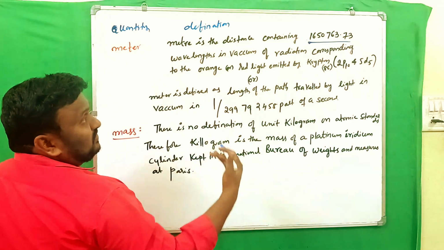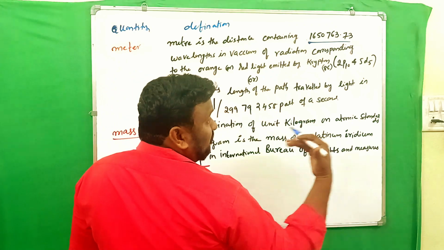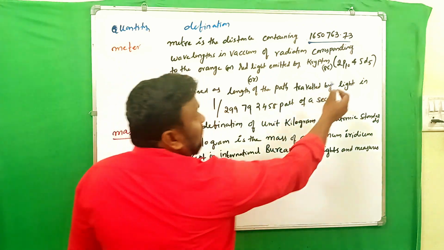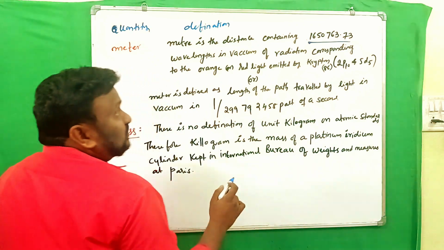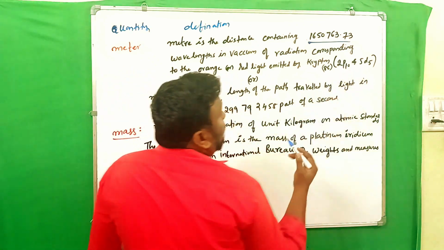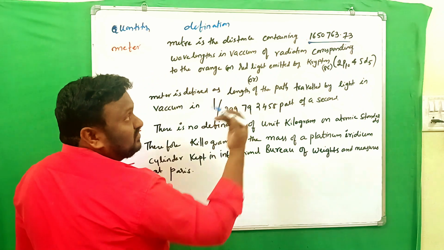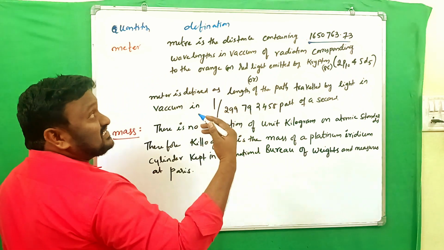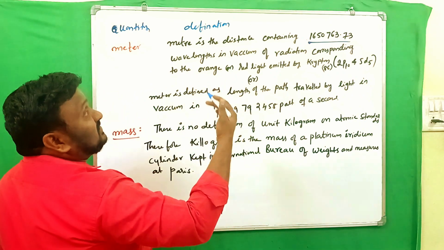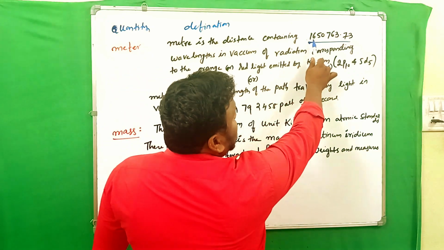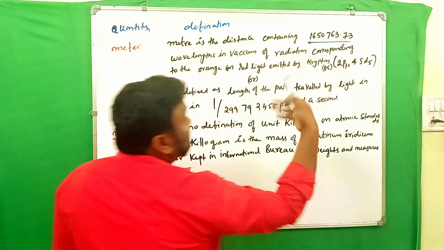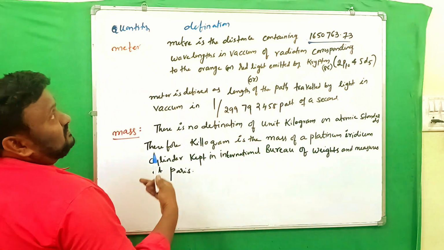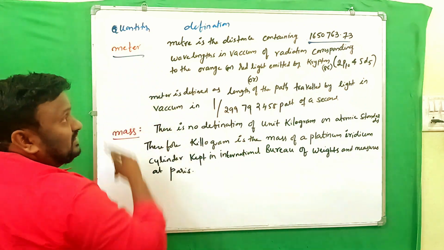What does it mean? In case of krypton, if the transition takes place between the 2p10 and 5d5 levels, then some energy is emitted. For that, this much, 16,50,763.73 times it is there, then that is called a meter.